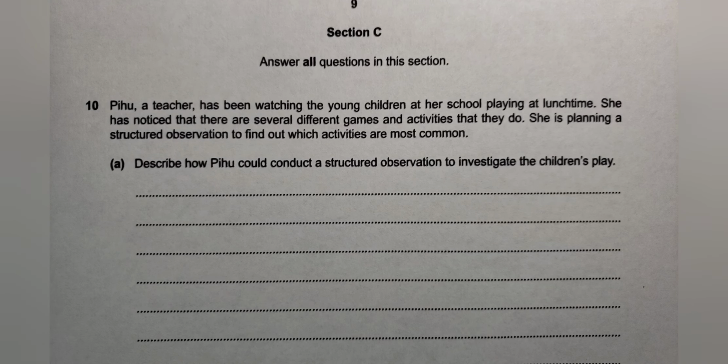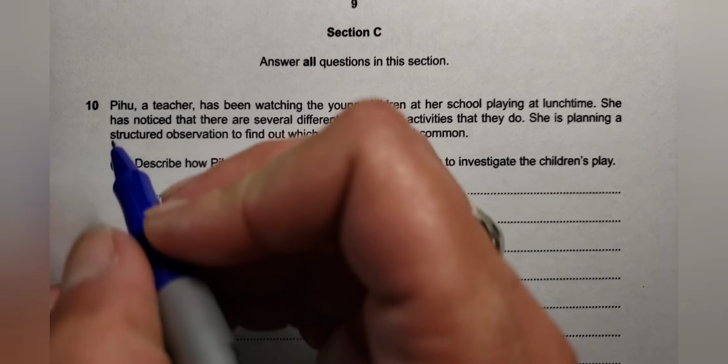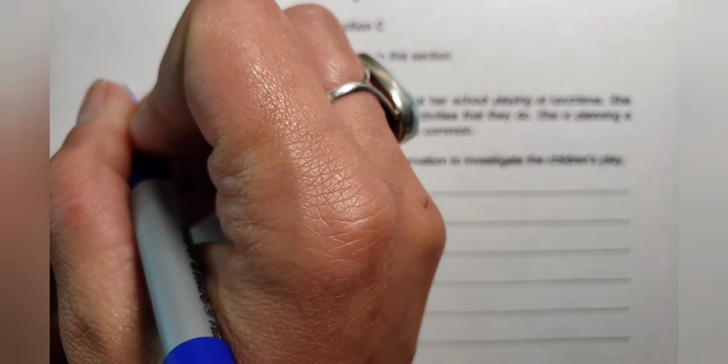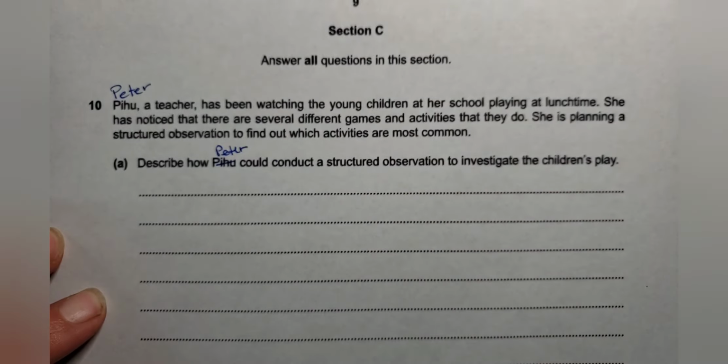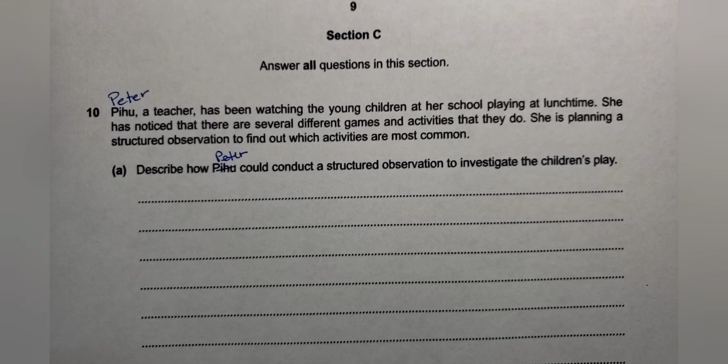Okay, so to start off, I'm just going to change this name to Peter. Please forgive me because I'm going to butcher this name every single time. All right, and for your sanity, I will call her Peter. I don't care. Peter, her. Okay. Peter is a teacher. Peter, a teacher, has been watching the young children at her school. See, it is a her. Playing at lunchtime. She has noticed that there are several different games and activities that they do. She is planning a structured observation to find out which activities are most common.